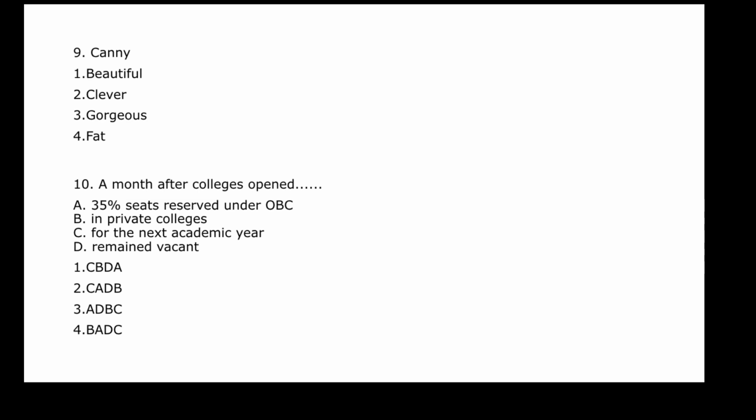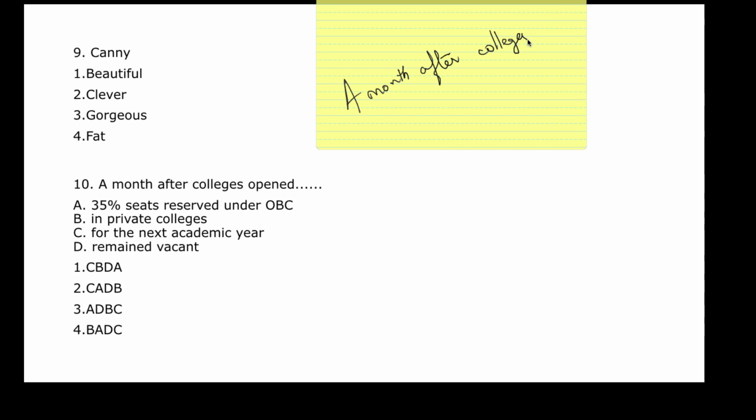Alright, so if I see the question, it says a month after college opens, then dot dot dot. Now when someone says to me that a month after college opened, I would ask why did it open? It was better closed, then why did it open? It's open for the next academic year.